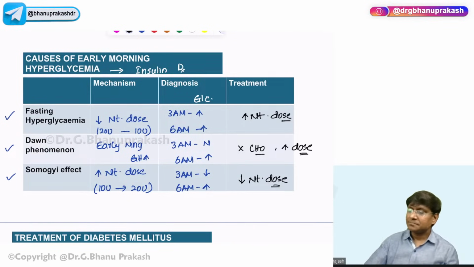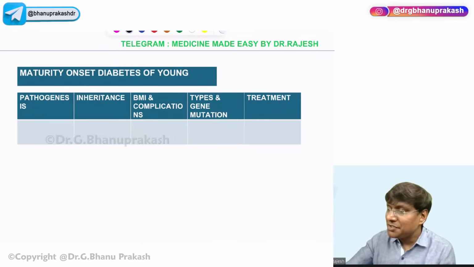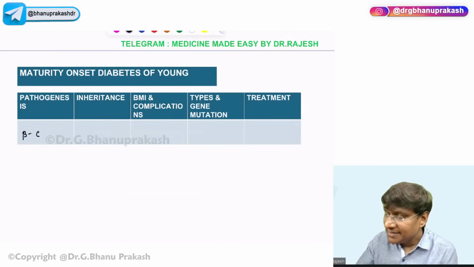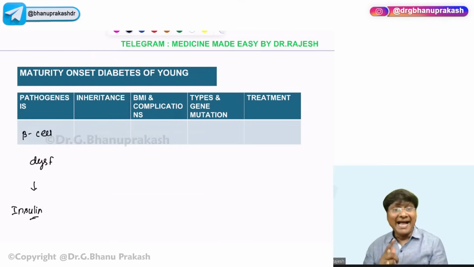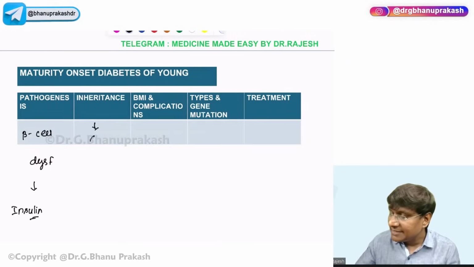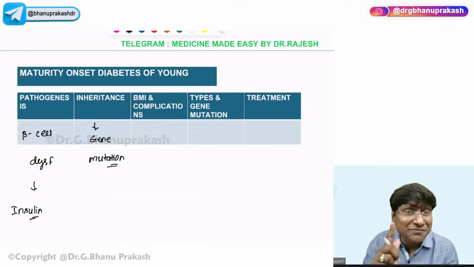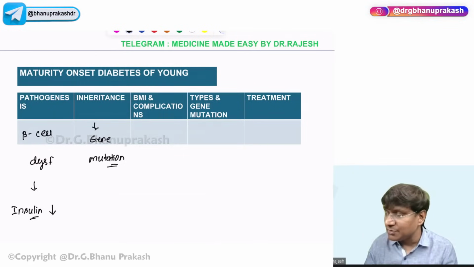Then we have a clinical entity called MODY. That is maturity onset diabetes of young. What exactly is the pathogenesis? The pathogenesis will be beta cell dysfunction, and because of which the insulin levels are reduced. Okay. And it is a disorder with inheritance. And that beta cell dysfunction is due to gene mutation. It is not beta cell destruction. It is beta cell dysfunction, because of which the insulin levels will be reduced.